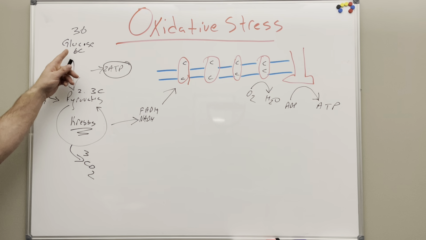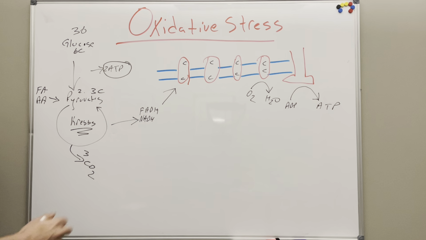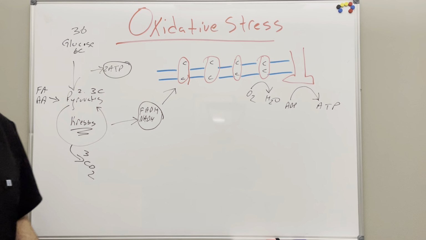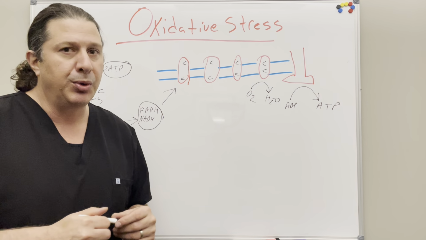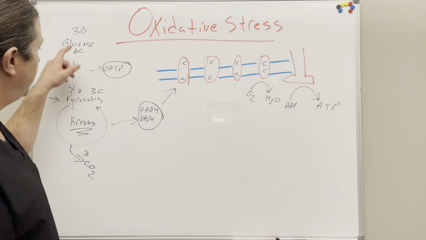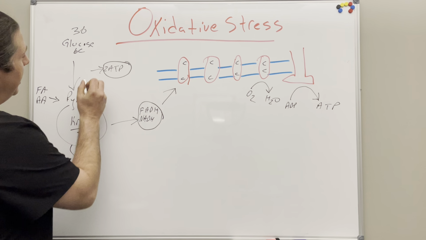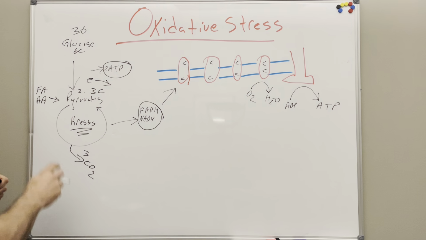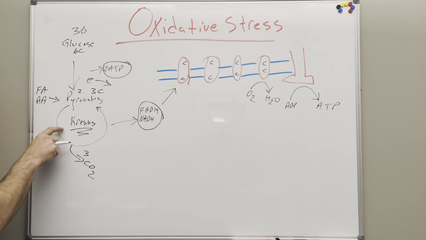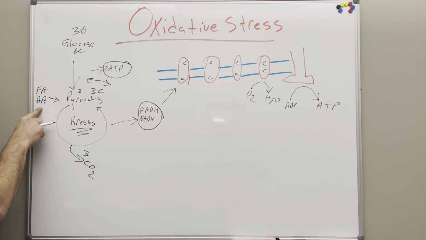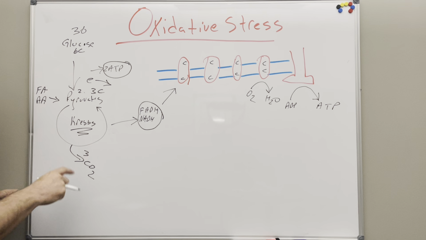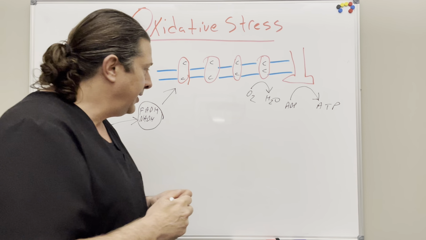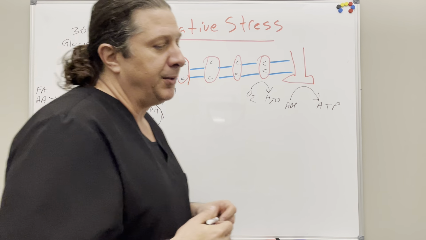In this process of glycolysis and Krebs, we're producing molecules called FADH and NADH. Those molecules are just transporters of an electron. So while this process is going through, we're extracting electrons from that glucose. I skipped this part, I'm sorry. Where the pyruvates enter this Krebs cycle, that's where fatty acids and amino acids can also go through this cycle to produce an electron carrier. That electron carrier is going to go to a part of the mitochondria.